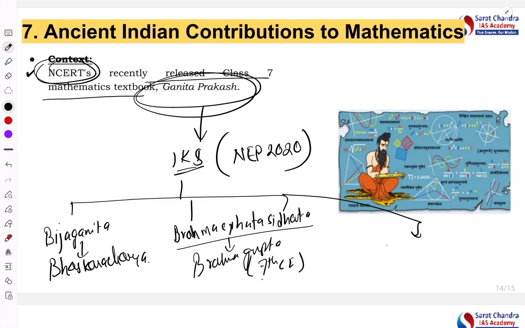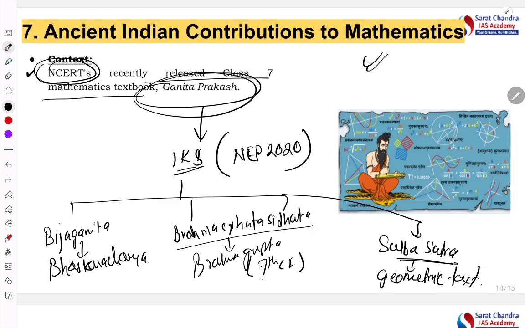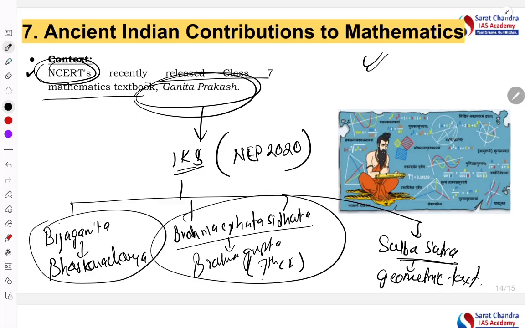The next important is Sulba Sutra. Sulba Sutra is more of a geometric text. Geometric texts are there in this Sulba Sutra. So these are some examples. Mostly in the mains, a question can be asked in art and culture on the contribution of ancient India in the mathematical field. In the prelims, questions can be asked such as: Bij Ganita was written by whom? Sulba Sutra, Brahmasphuta Siddhanta written by whom? Like that in prelims it can be asked.